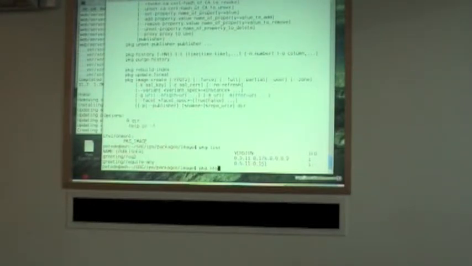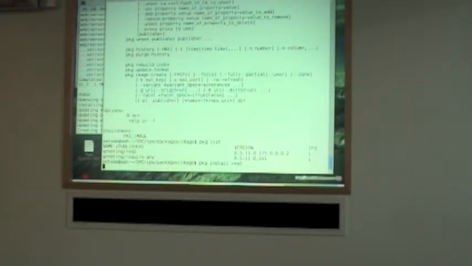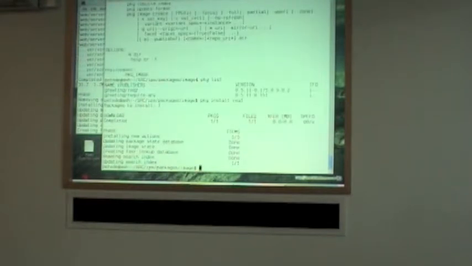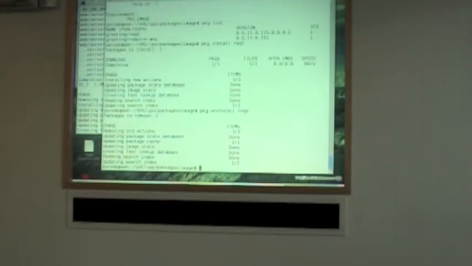If I do pkg install rec1, it makes no difference. Just install the package, so if I pkg uninstall rec2, that would just happen. Okay.